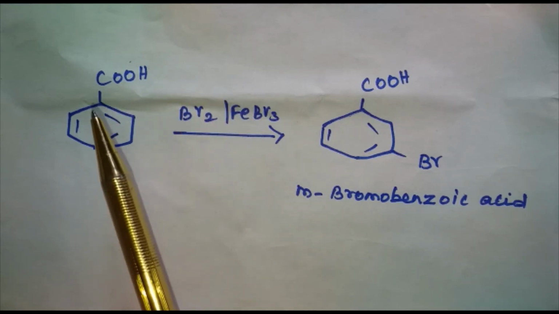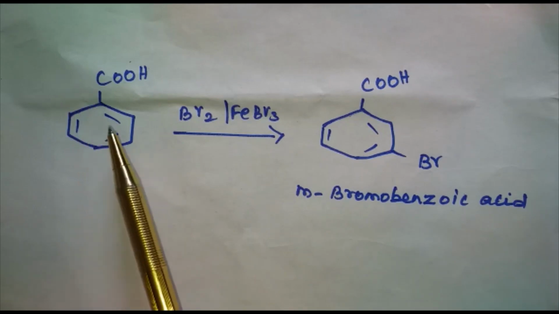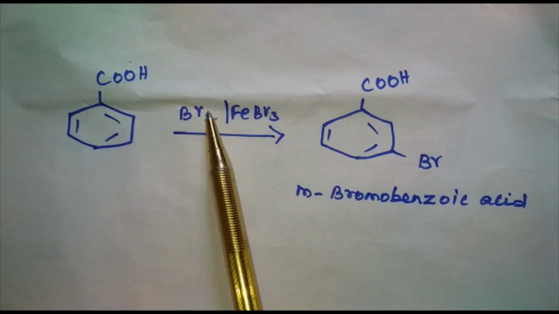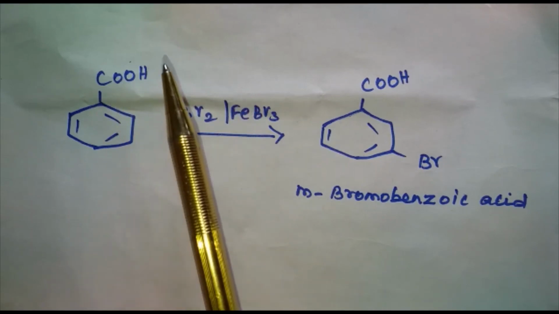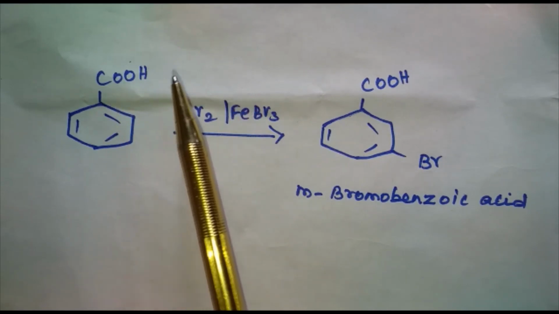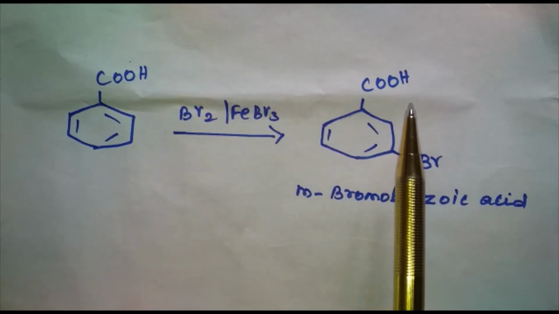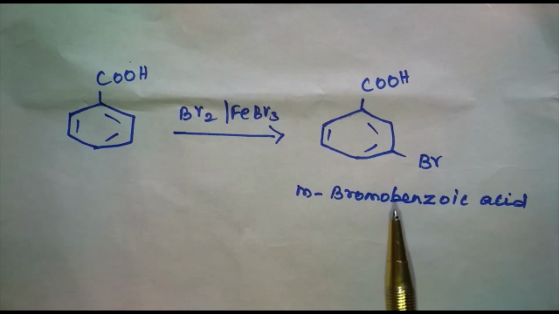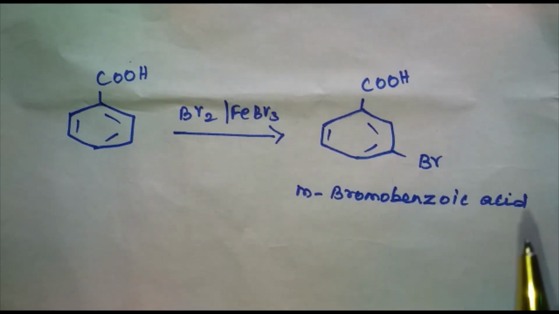The last reaction of carboxylic acid is the halogenation reaction, which is nothing but bromination of aromatic carboxylic acid. When benzoic acid is treated with Br2 and FeBr3, the COOH group is a meta-directing group. It allows the Br to get attached to the meta position and we get meta-bromobenzoic acid. These are the chemical reactions of carboxylic acid.